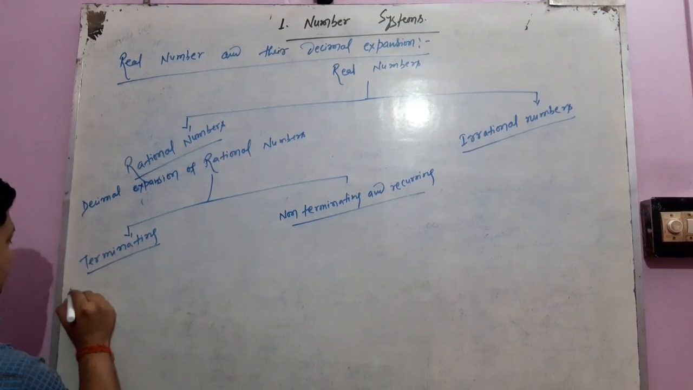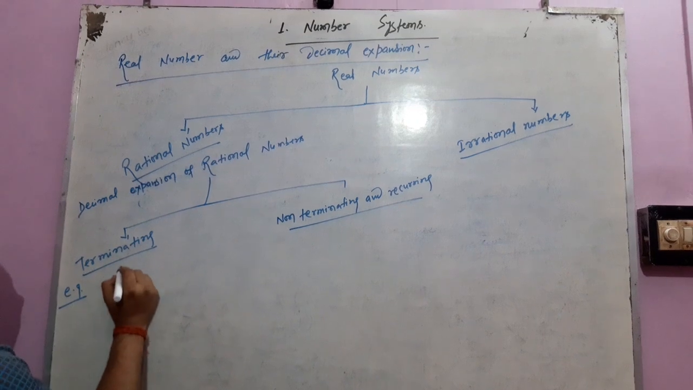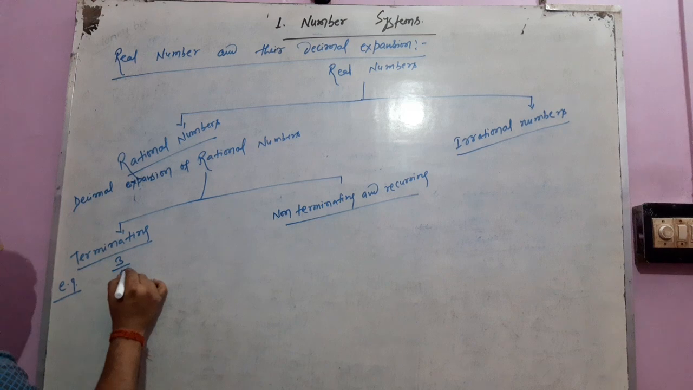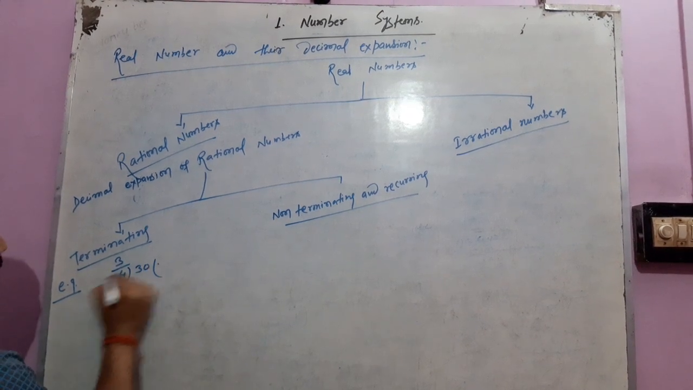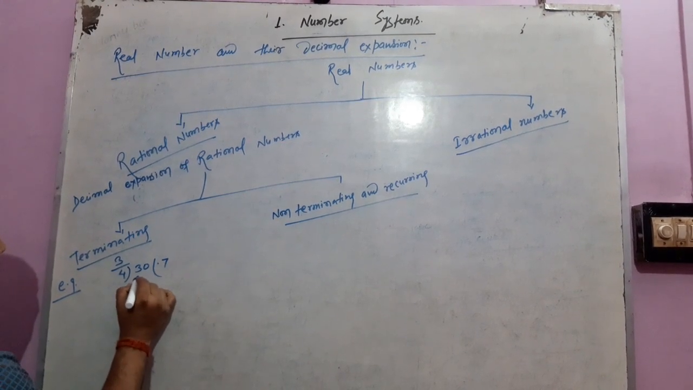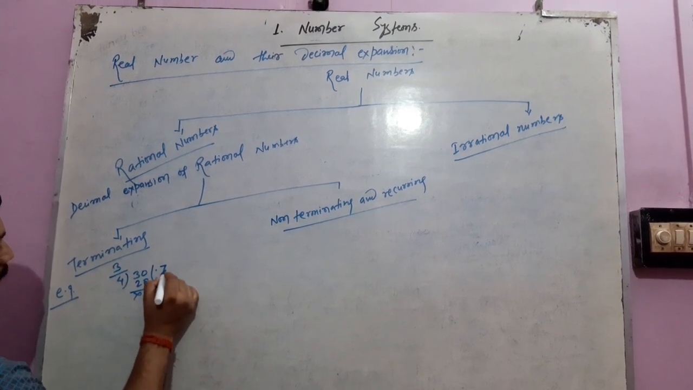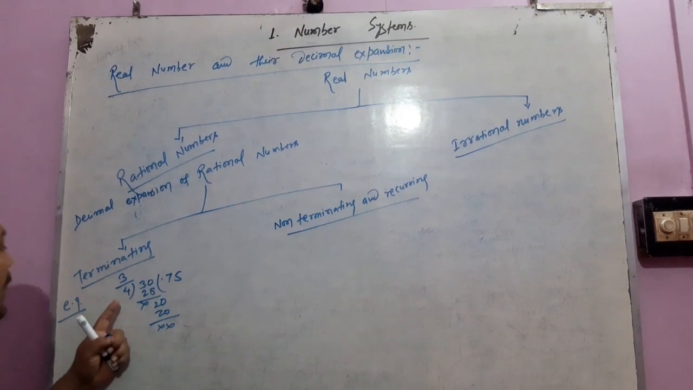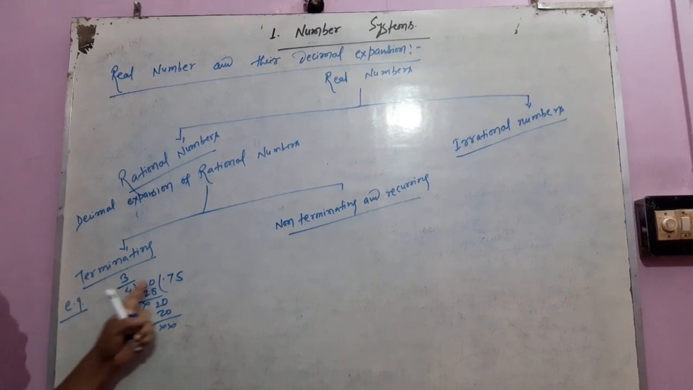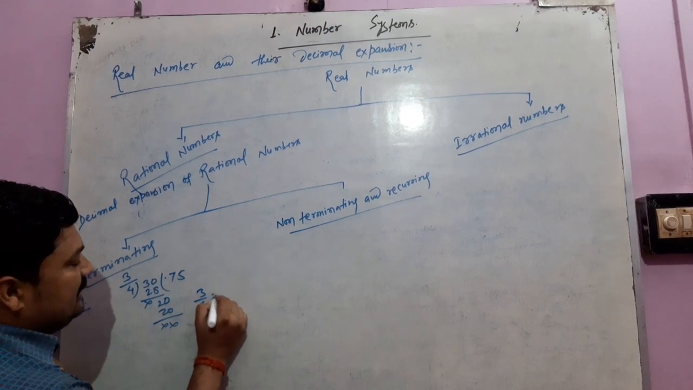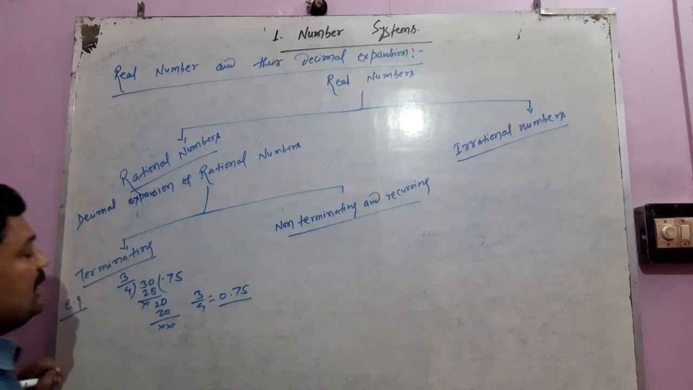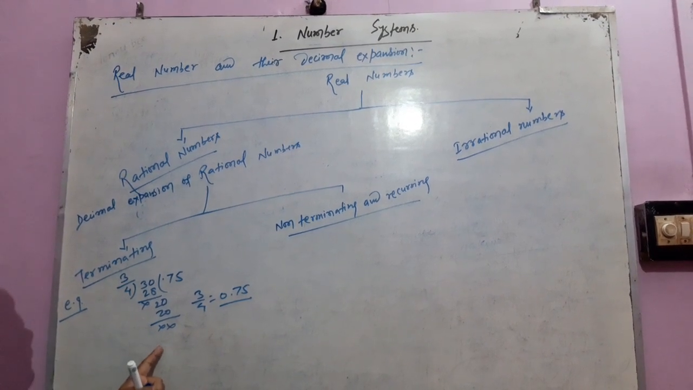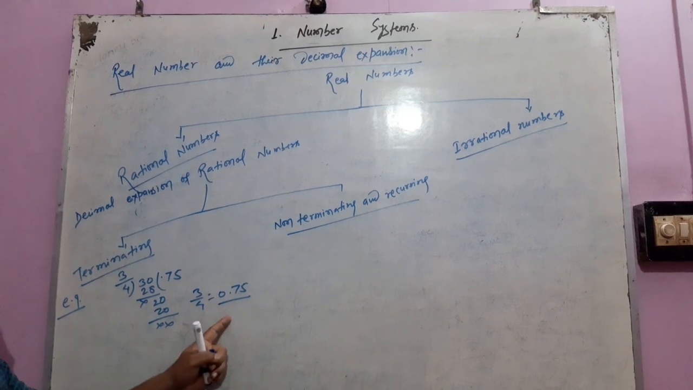For example, let us take a rational number 3/4. Now if we express 3/4, then what happens? We put 0 point here. Now we see the expansion is completely terminated. So the decimal expansion of 3/4 is 0.75. Such a decimal expansion, where the number is finally terminated, is called terminating decimal expansion.